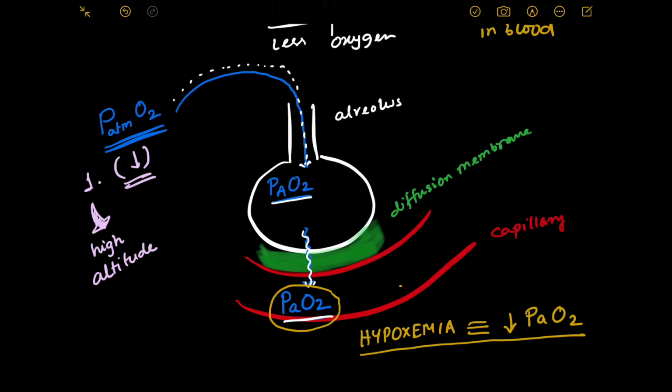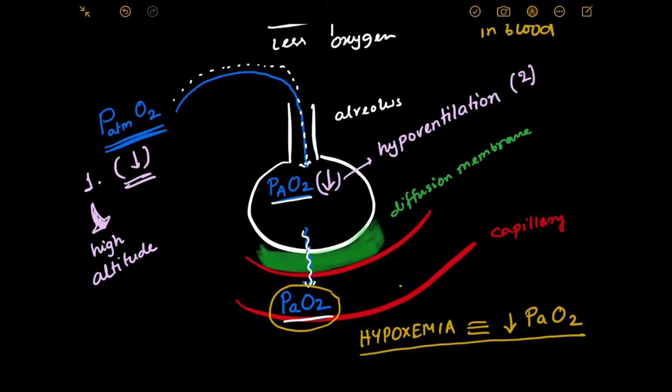Now another thing can happen. If you have some problem with breathing, if you breathe less, if you inspire less, then less oxygen will come down into your alveolus. So there can be decreased oxygen in your alveolus, right? That can be caused by hypoventilation. If you inspire less, then less oxygen will come into the lungs, so the partial pressure of oxygen within the alveolus will be low. So hypoventilation can be another cause, that is our cause 2.